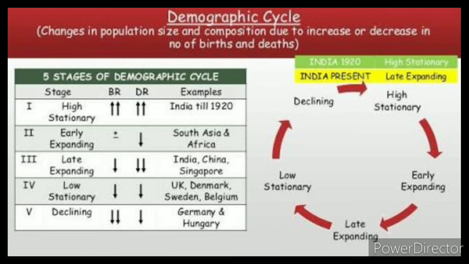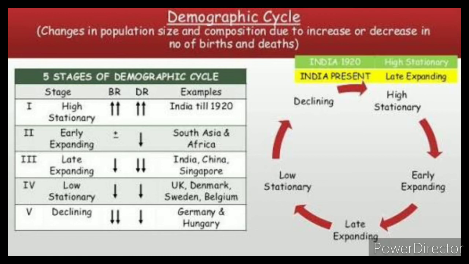About the last stage, the fifth stage, the stage of declining. Here, the birth rate is lower than the death rate, so the population begins to decline. Some of the East European countries, notably Germany and Hungary, are experiencing this stage.